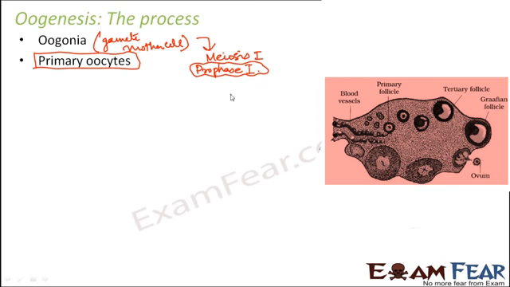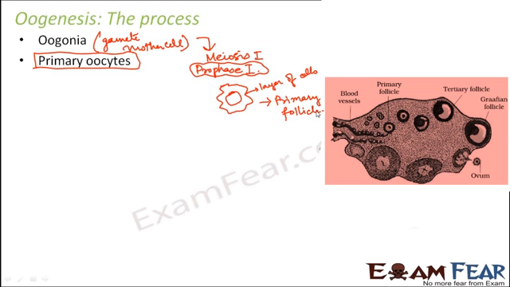Now gradually this is how the primary oocyte would look like. The primary oocyte starts developing a layer of cells around itself. So a layer of cells starts getting developed. Now the structure which is formed when the primary oocyte gets surrounded by a layer of cells is known as the primary follicle. So now several such primary follicles are formed inside the ovary.